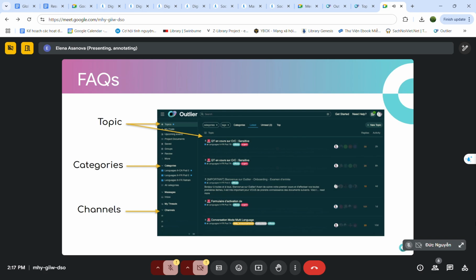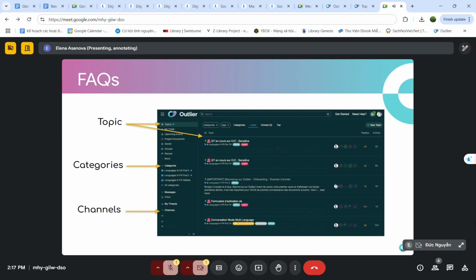When you join the Outlier forums, you will see different dimensions. For example, here are topics; you can sort everything by topics and immediately click on a topic and get there. You will see categories.